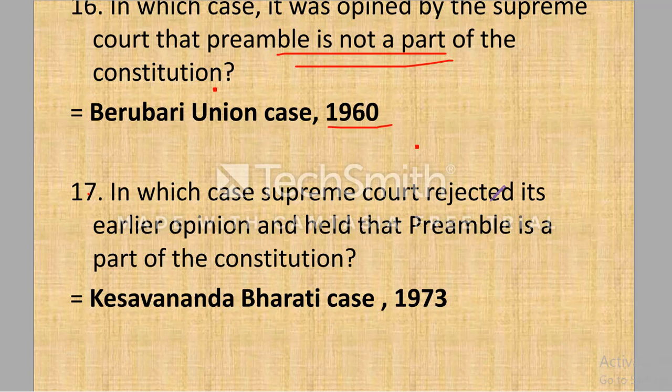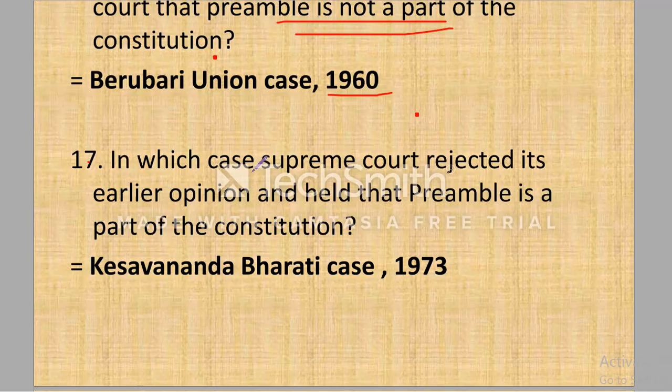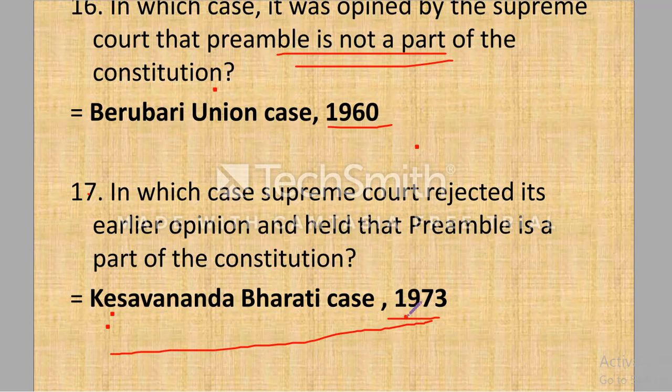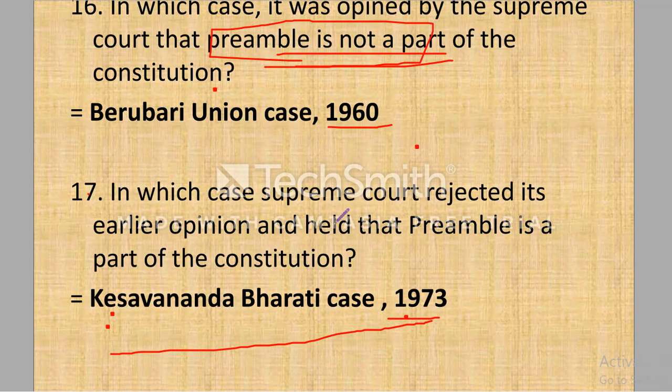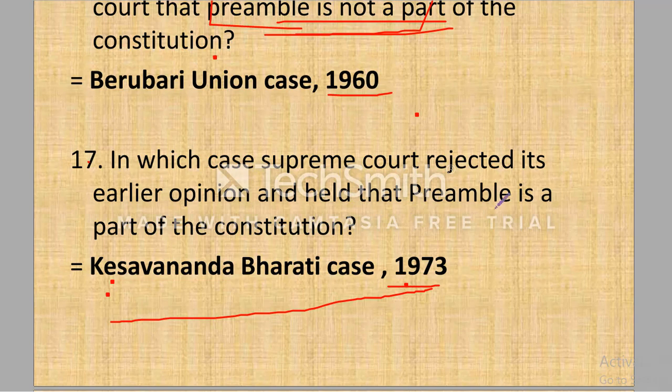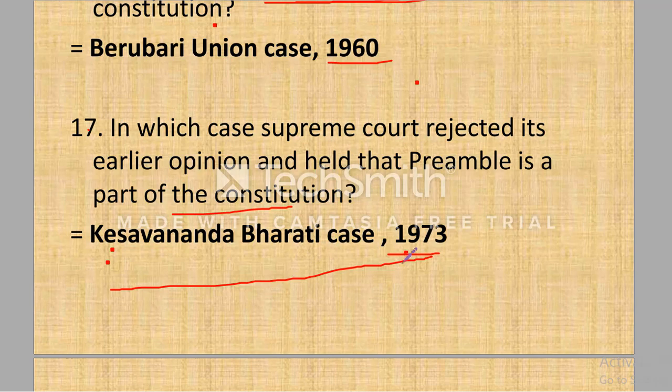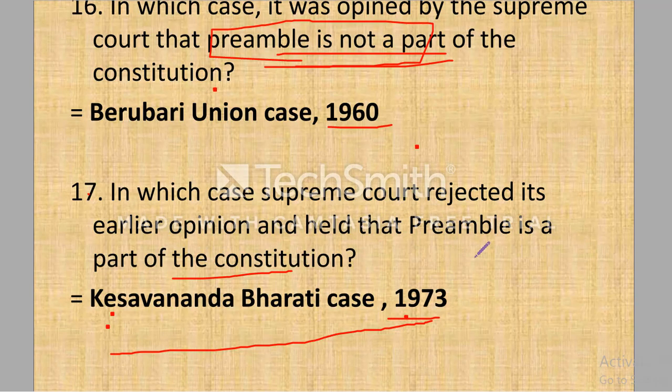Next question. In which case did the Supreme Court reject its earlier opinion and hold that preamble is a part of the Constitution? Answer is Kesavananda Bharati case of 1973. In this case, Supreme Court realized the fault of its earlier judgment that preamble is not a part of the Constitution and came out with a new judgment which held that preamble is a part of the Constitution, and also held that like any other parts of the Constitution, preamble can also be amended but without violating the basic structure of the Constitution.